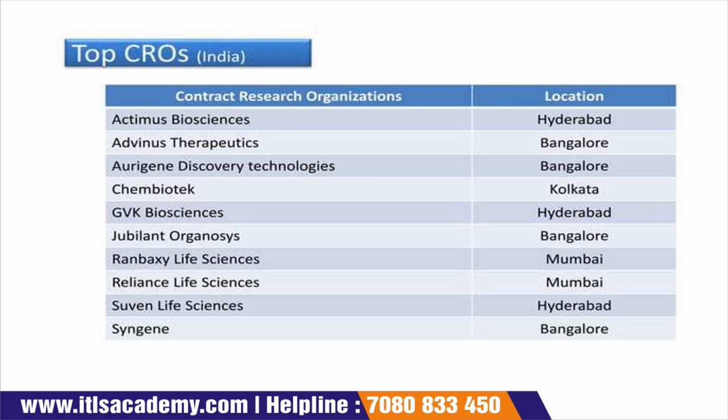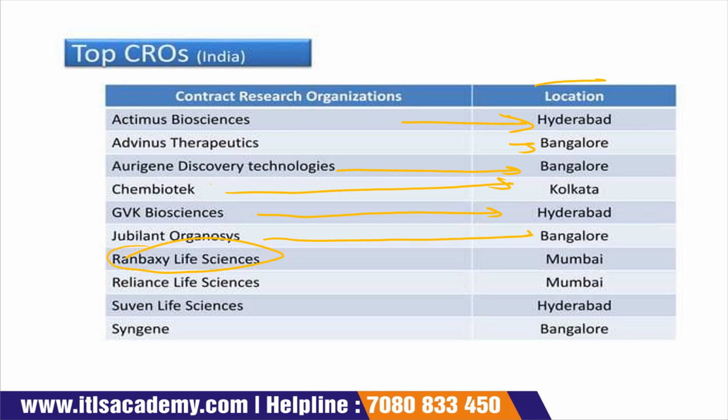Now the next is the top CROs in India and their location. Actimus Bioscience is present in Hyderabad. Advinus Therapeutics, Bangalore. Origin Discovery Technologies, Bangalore. Chem Biotech, Kolkata. GVK Bioscience, Hyderabad. Jubilant Organosys, Bangalore. Ranbaxy Life Science, Mumbai. Reliance Life Science, Mumbai. Suven Life Science, Hyderabad. Syngene, Bangalore.